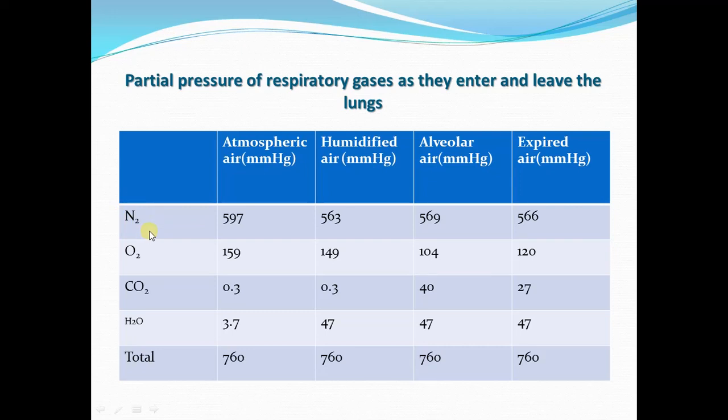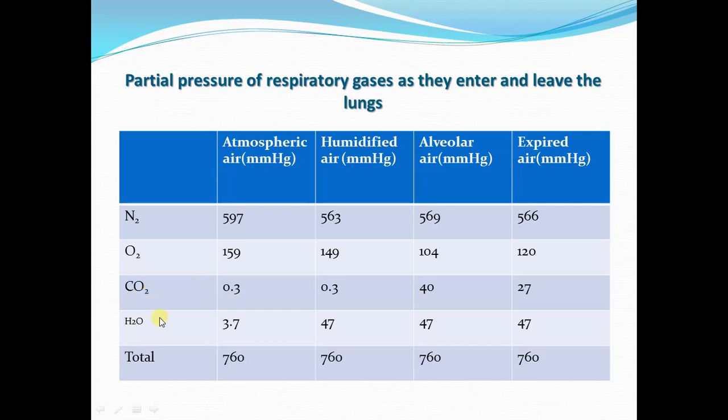So the major contribution to the atmospheric pressure is by nitrogen, and you can also see this from this table: in the air 597 is caused by the nitrogen, 159 millimeter of mercury in the air is caused by the oxygen, and only 0.3 millimeter of mercury is caused by the carbon dioxide.